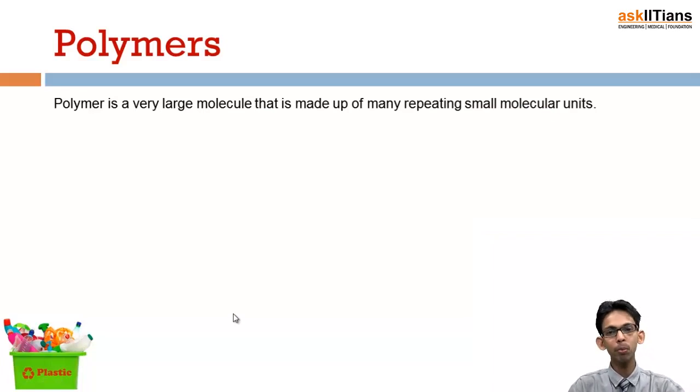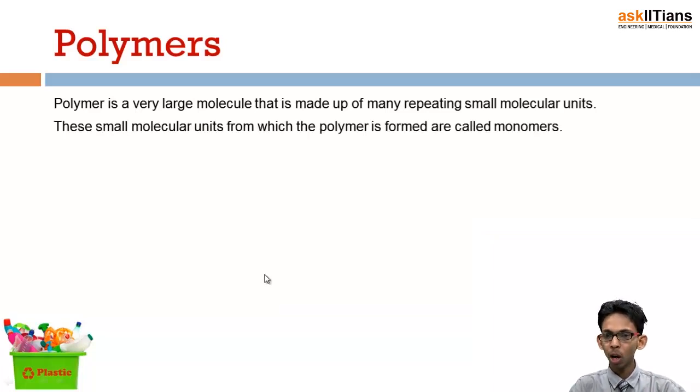For example, we know proteins are made up of amino acids. So we can say that protein is a polymer which is formed by a combination of small amino acid units. Here protein is a polymer, and amino acids, which are the building blocks of that protein, are known as its monomers.